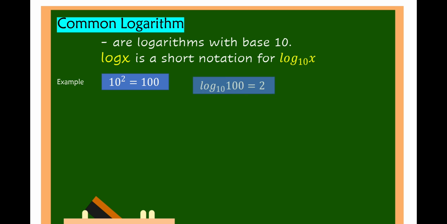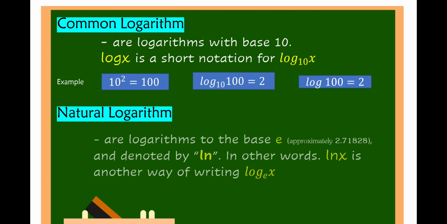So therefore, in logarithm, that is the logarithm of 100 to the base of 10 is equal to 2. So in common logarithm, we're not going to write base 10 anymore. But instead, we can write this into log of 100 is equal to 2. Means that the logarithm is in base 10.